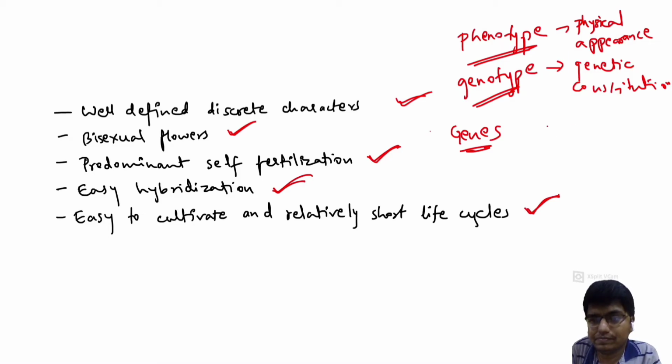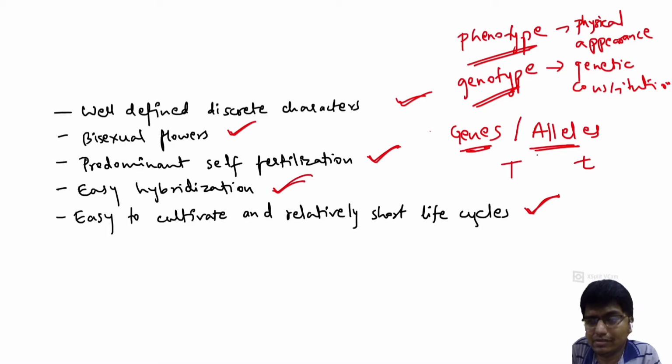Then allele: alternative forms of genes. If we take the example of tall and short, suppose capital T and small t. These are two alleles of tall and short.